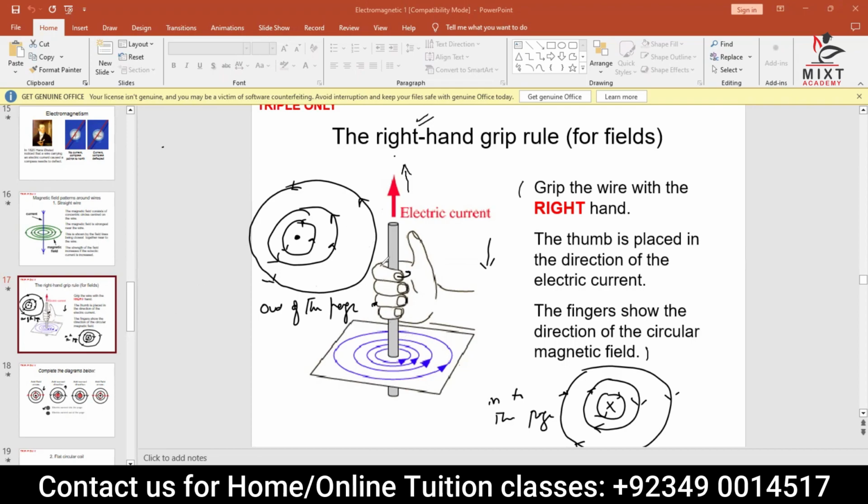Now, another very important point, which inshallah will help you out. Now, check this out. How will it be shown? Okay. Now, if you check this out, current direction is moving upward. It looks like that if this is your page, right? It is going upward, meaning out of the page. So if, for example, the diagram shows a dot in between, it means the direction of current is out of the page. So you can say magnetic field direction out of the page. And if the thumb direction is in the downward direction, it will show like a cross. This says into the page.